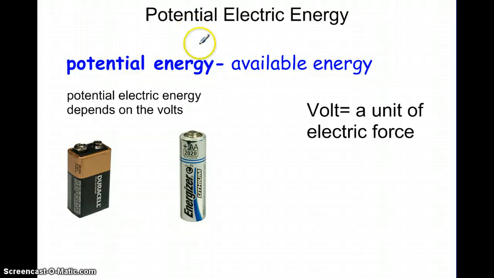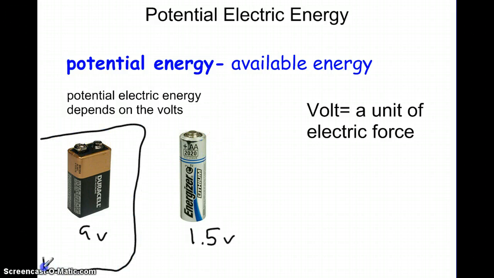So how does this relate to electricity? Okay, so potential energy is the available energy. So potential electric energy depends on the volts. Here we have a 9 volt and we have a 1.5 volt. So which one has more potential energy? The 9 volt does, because there's more volts here.